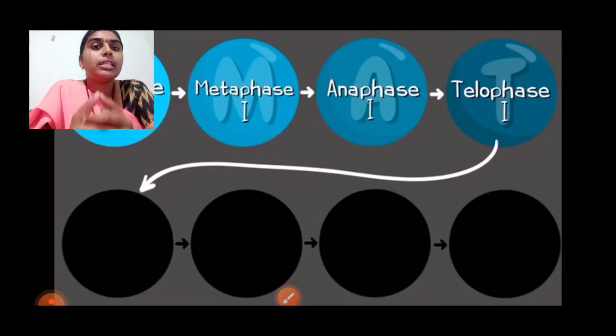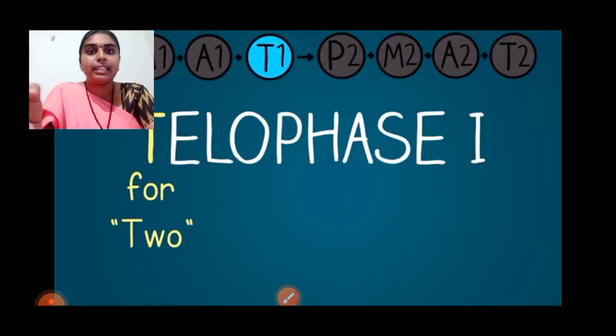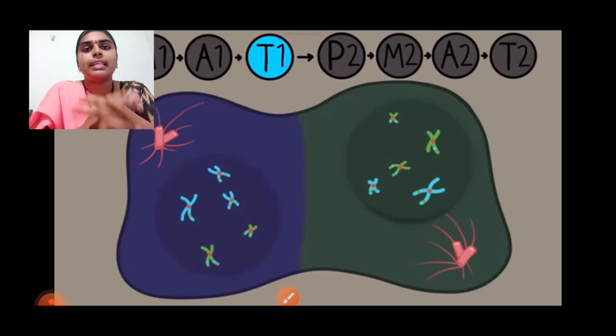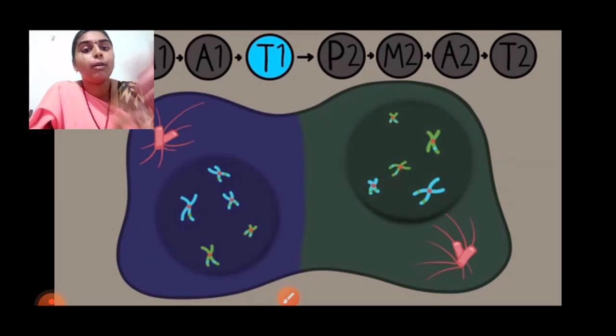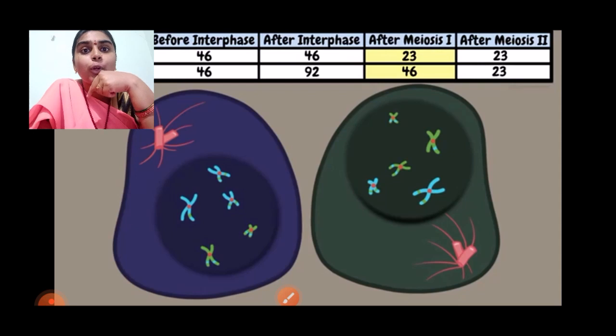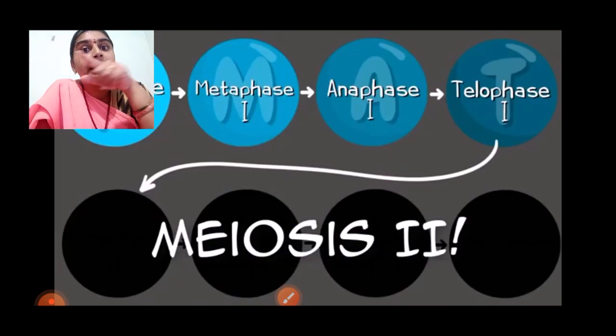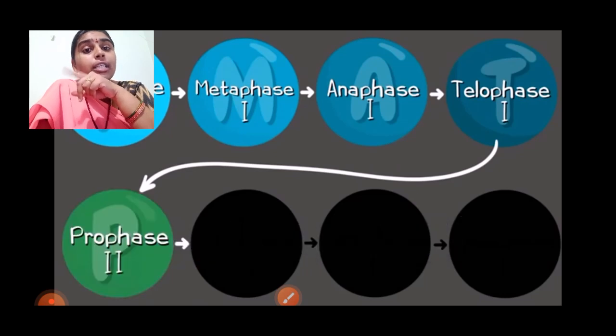This is the anaphase stage, meaning moving away, the chromosomes moved away. And in telophase, two particular cells are formed with the recombinant genes. In the parent cell there are 10 chromosomes, but here in the daughter cells we got only 5 chromosomes each. That is the reduction in the number of chromosomes.